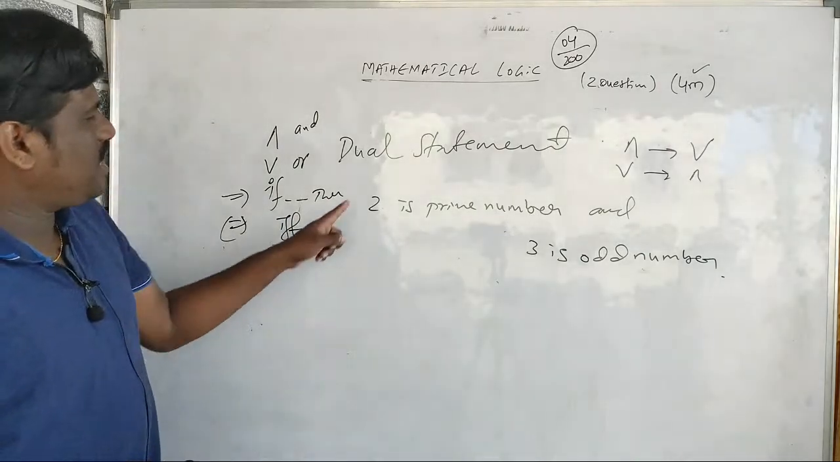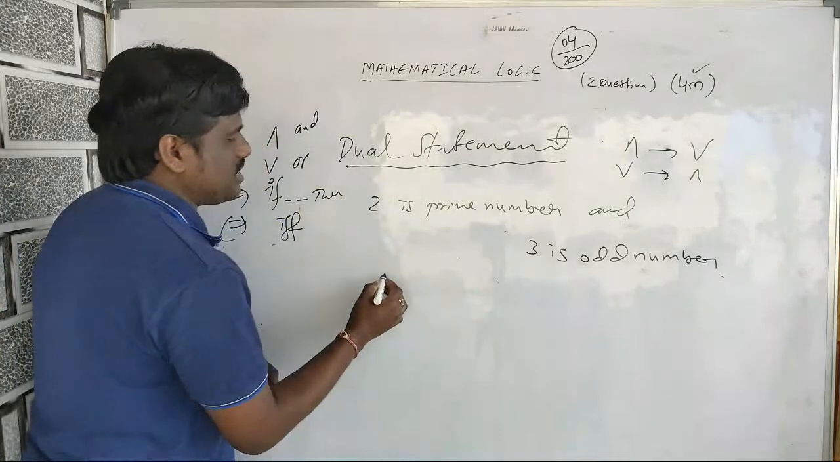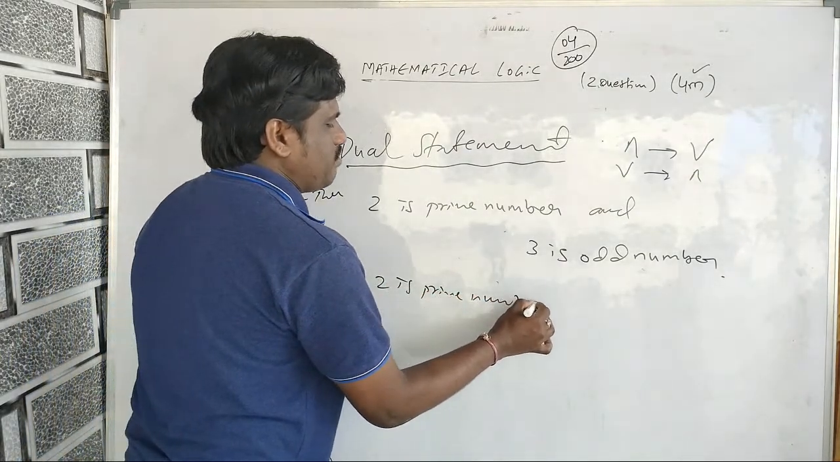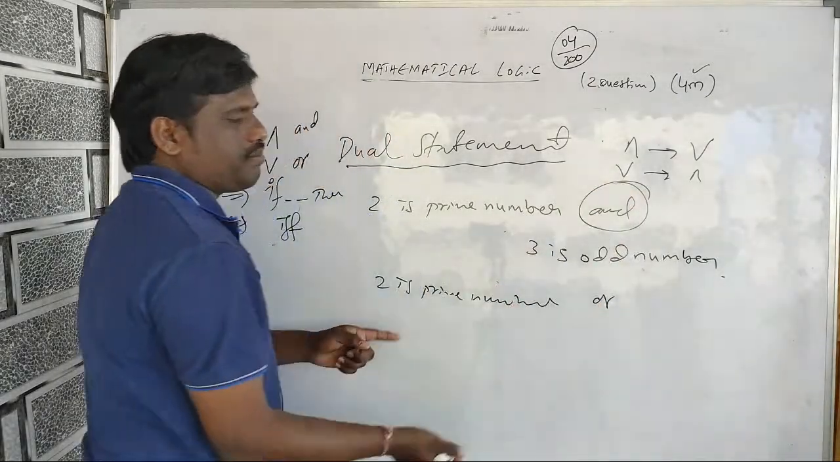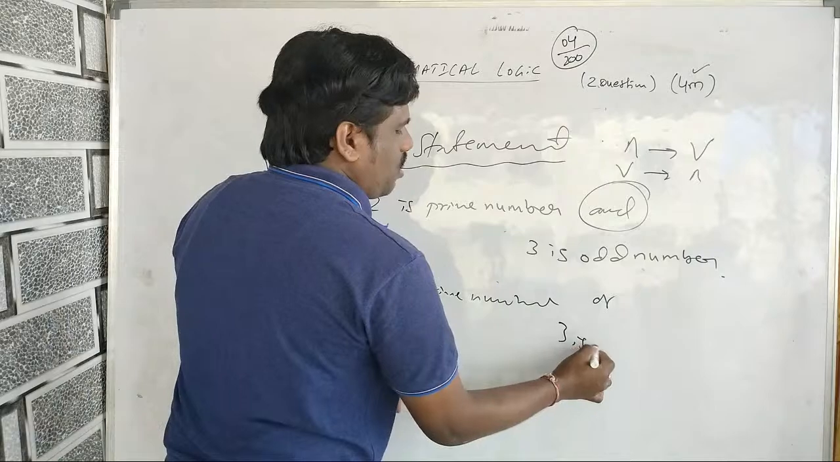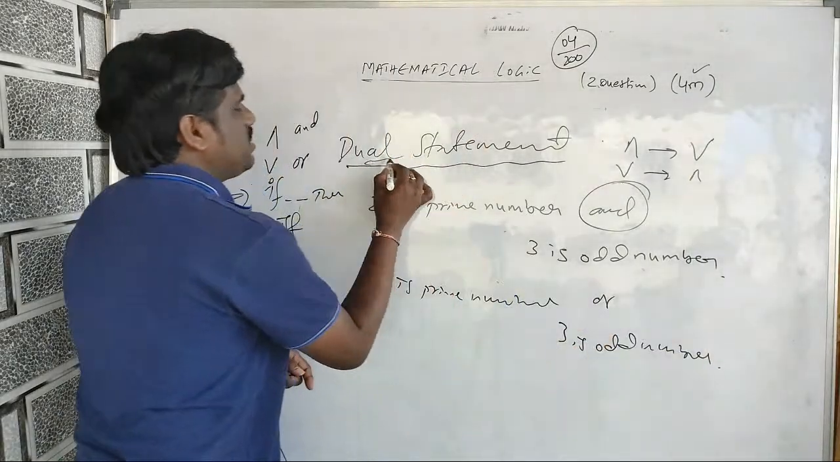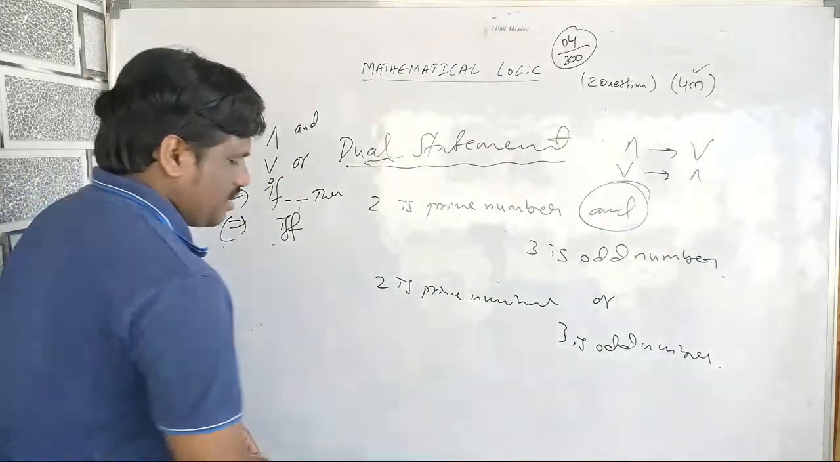So whenever you have dual statement, I can say that 2 is a prime number, or, because I have to replace "and" with "or", 3 is odd number. So the only thing you need to remember is that dual statement is nothing but you have to replace "and" with "or" and "or" with "and". That's it.